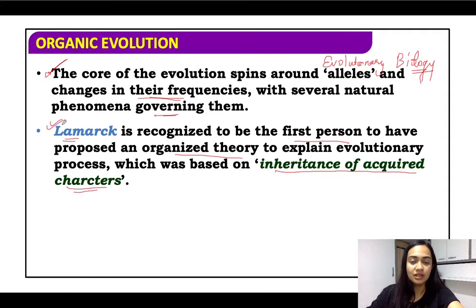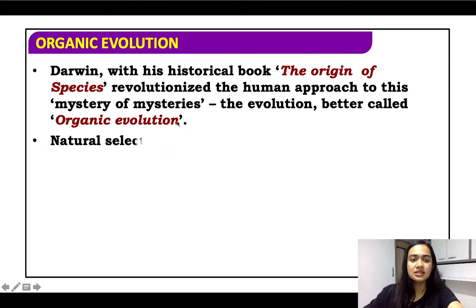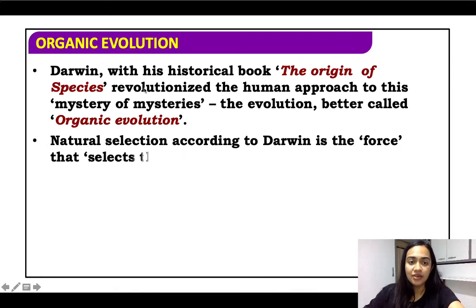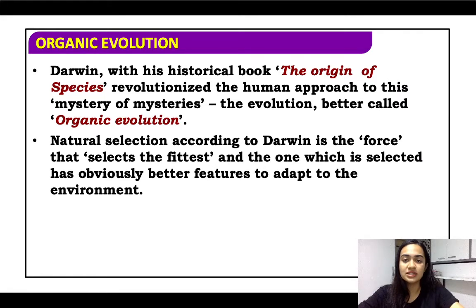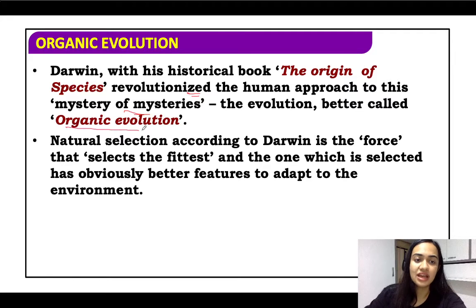Then you have Lamarck. Lamarck was the first person to propose an organized theory to explain evolutionary processes. Okay? Then comes Darwin. Darwin is the author of the book called the Origin of Species, and this book was revolutionary. It was really a highlight of the human approach to this mystery of mysteries, evolution, better called organic evolution.